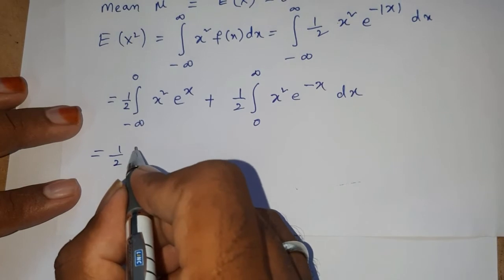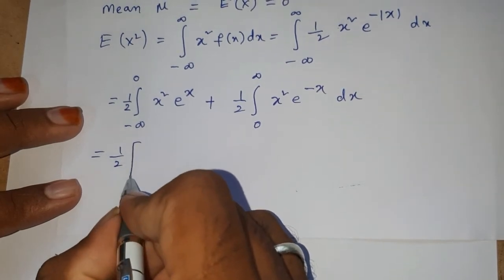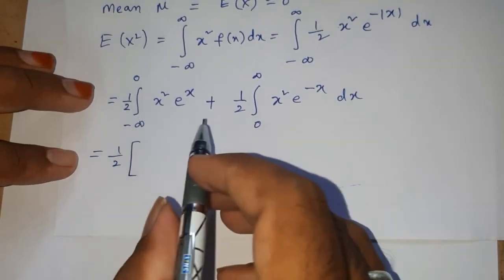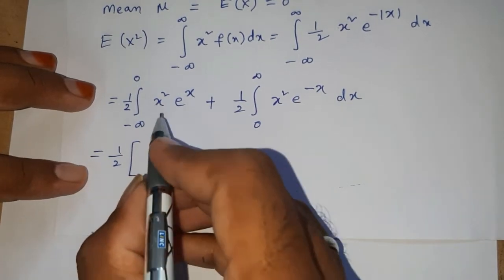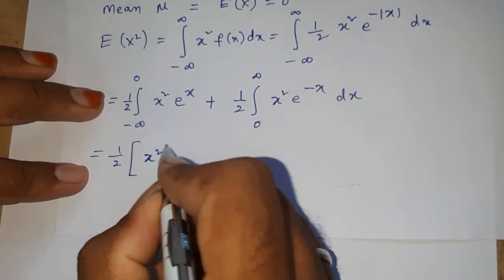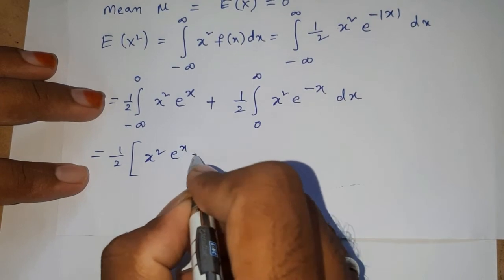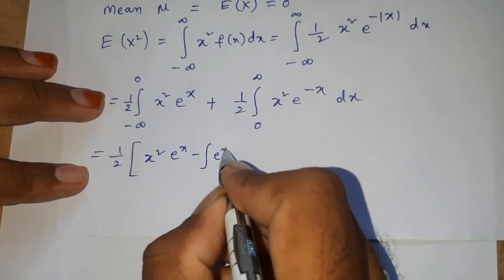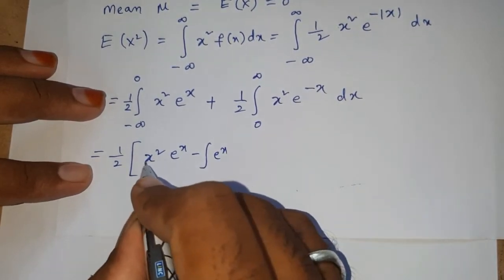Now 1 by 2 integral, let us apply the UV formula. Here u is x square, dv is equal to e power of x dx, v is equal to e power of x, and the derivative of x square is 2x.